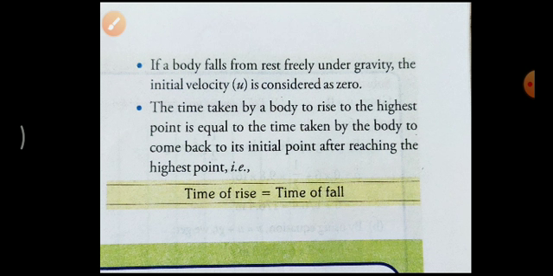The time taken by a body to rise to the highest point is equal to the time taken by the body to come back to its initial point after reaching the highest point, that is, time of rise is equal to time of fall. So how much time it takes to go upward is always the same as how much time it takes to come back to the same place again.